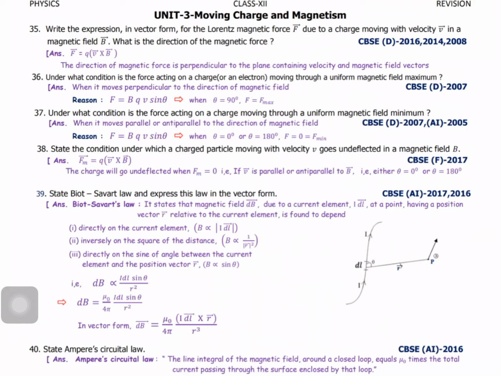Okay. Next one: under what condition is the force acting on a charge moving through a uniform magnetic field maximum? It's also a very interesting question. Now we discussed the formula, F equal to q into v cross B. But here the question is just an extension of the first one. Under what condition is the force acting on a charge moving through a uniform magnetic field maximum? You know the formula: A cross B equals AB sin theta, so v cross B is nothing but vB sin theta.